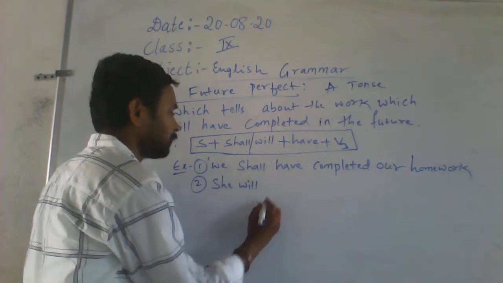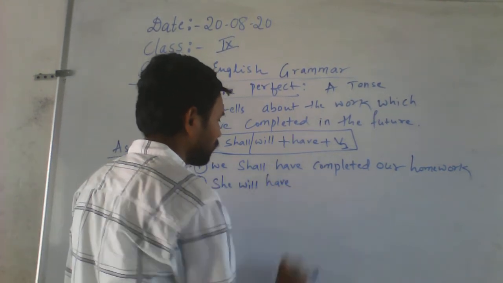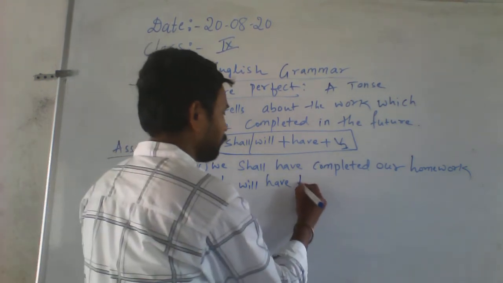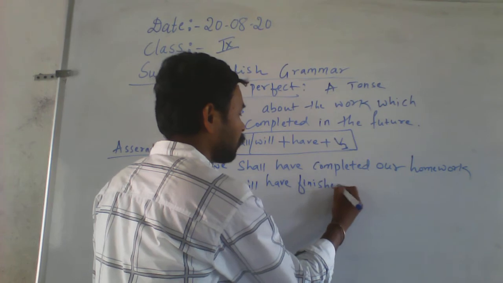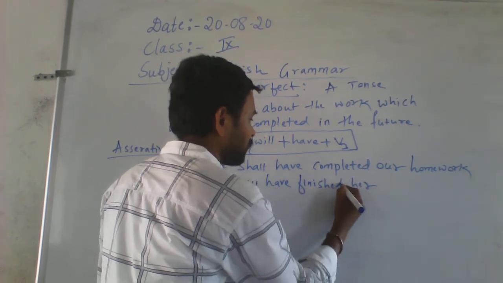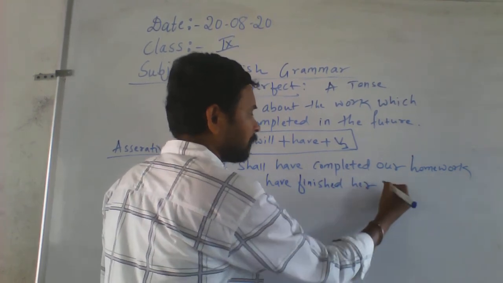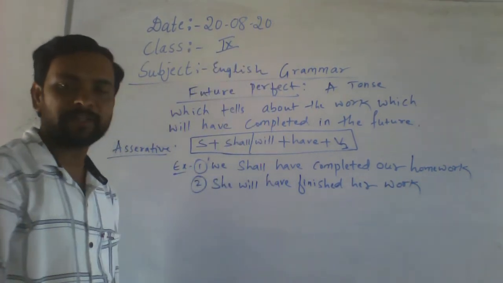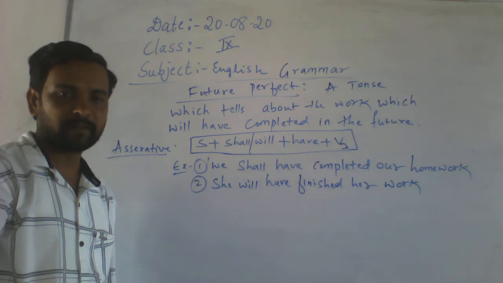She will have finished her work. She will have finished her work. Do you understand?